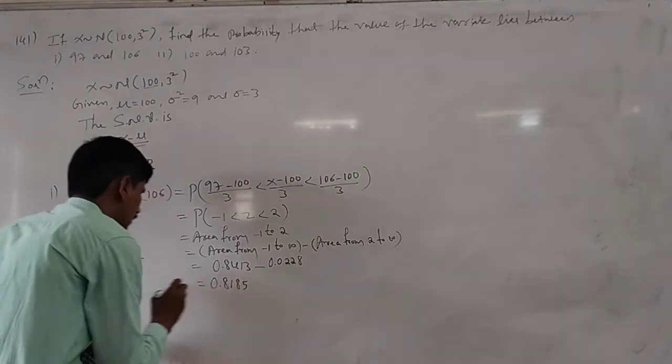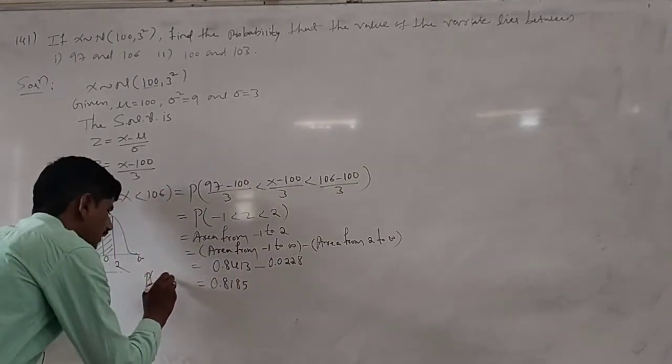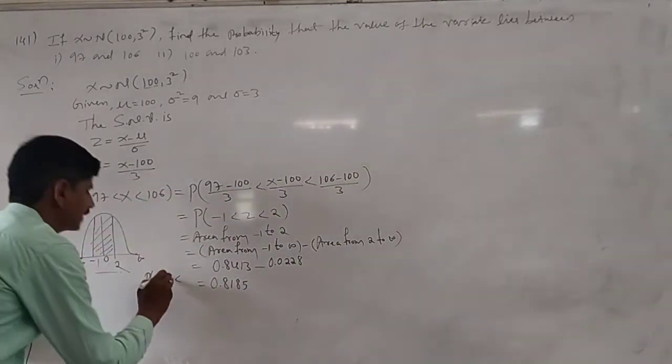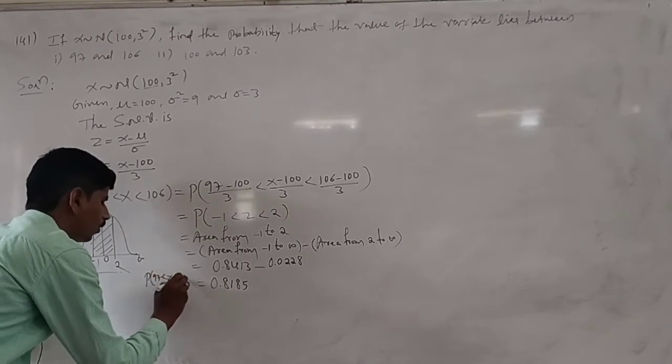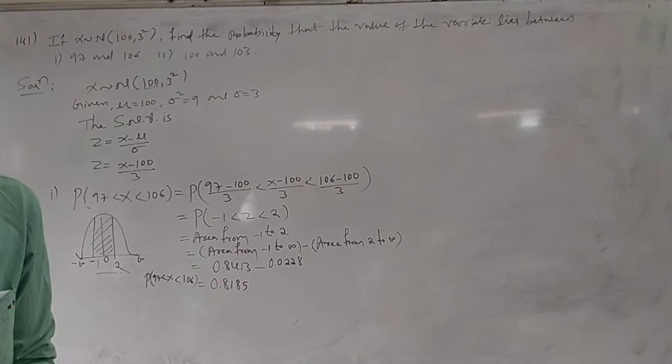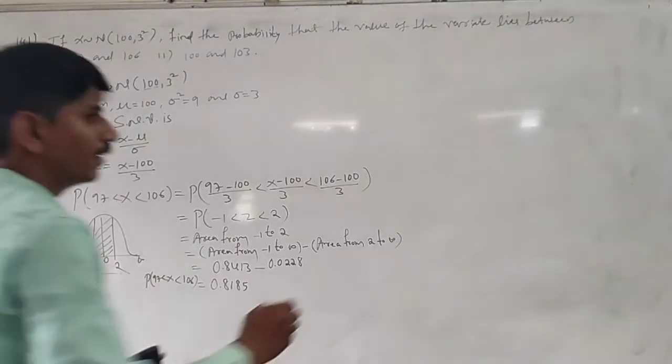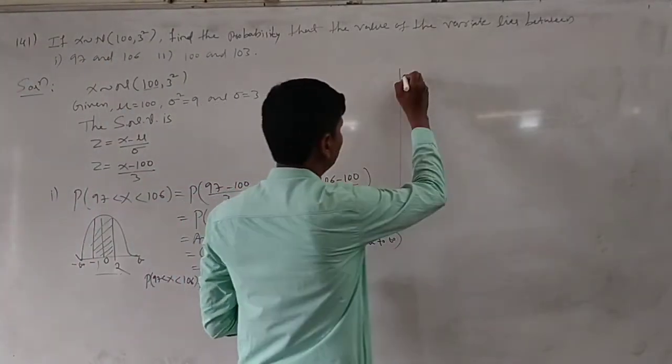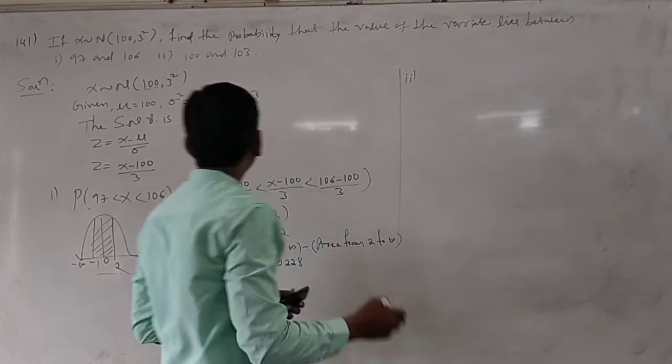So the probability of x lies between 97 and 106 is 0.8185.